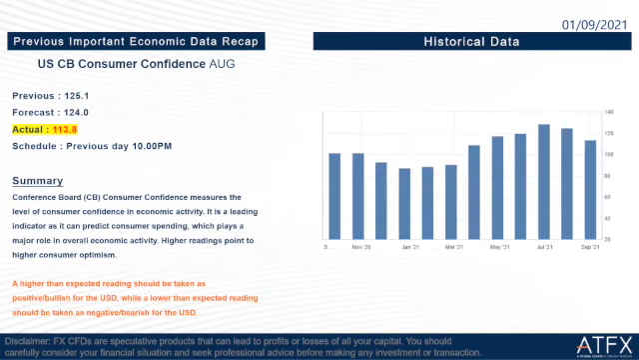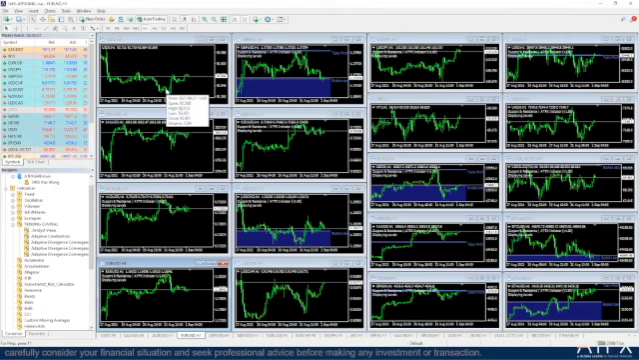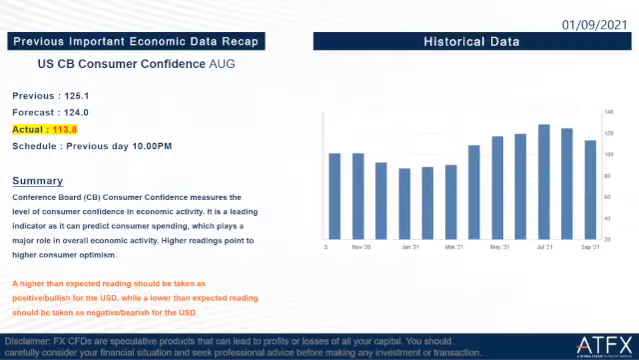And the next one is US Conference Board consumer confidence August. So the previous is 125.1, the forecast is 124, and the actual is 113.8, which is a lot lower than the forecast. So this one is not really good for the US dollar. So we take a look on our market graph here. But the US dollar index went up last night, not went down. Okay, so we can see this economic data doesn't affect much to the US dollar.